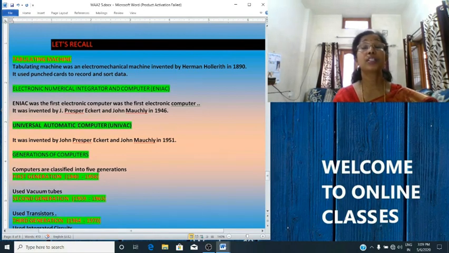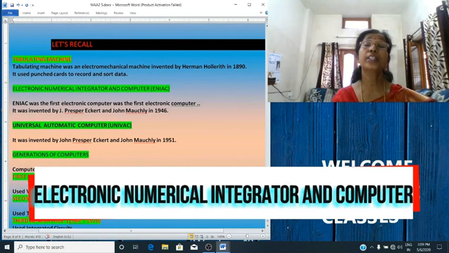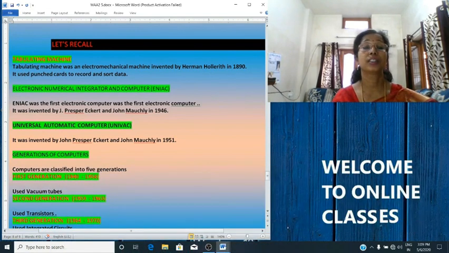Then we studied about the Electronic Numerical Integrator and Computer. It was developed by J. Presper Eckert and John Mauchly in the year 1946. This is an example of a first generation computer.